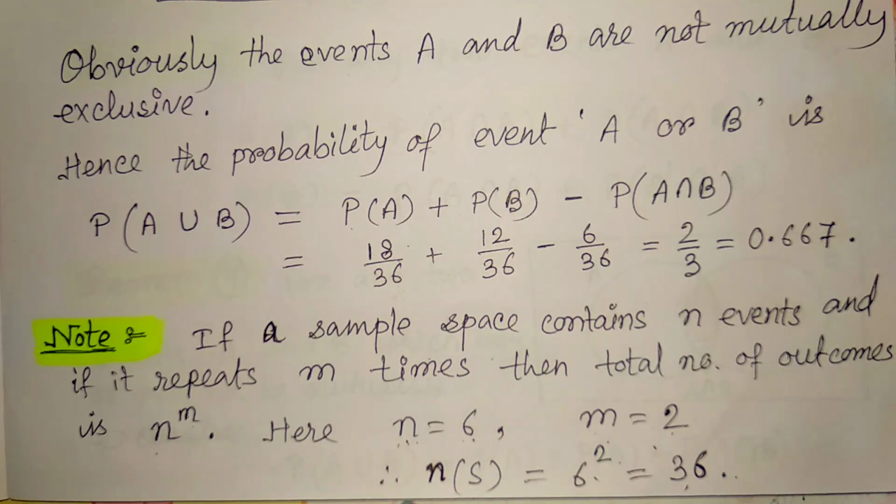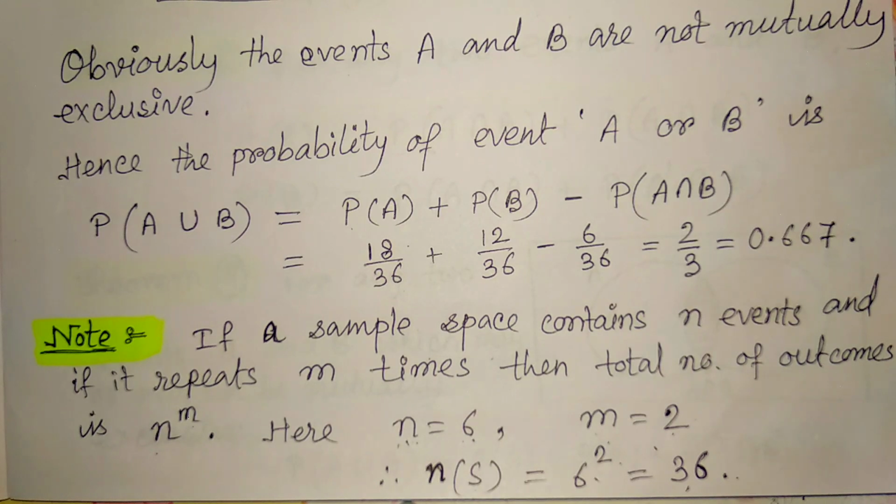Instead of dice, suppose it is a coin thrown 6 times. One coin has 2 different outcomes, either head or tail, and it is thrown 6 times. That means n is 2 here and m is 6 here. So 2 to the power 6 is the total number of all possible outcomes in the sample space. In this way we can find the total number of elements in the sample space for any particular situation.